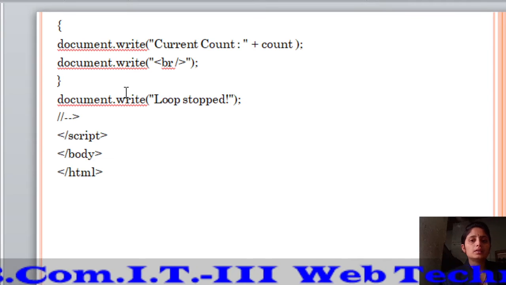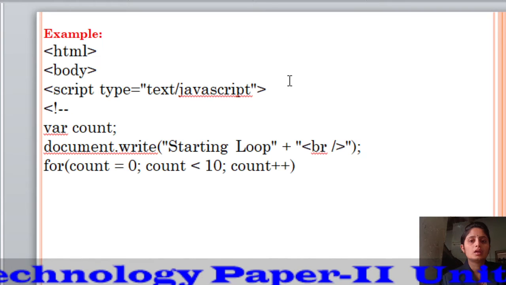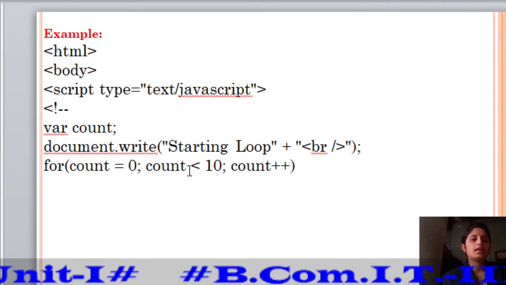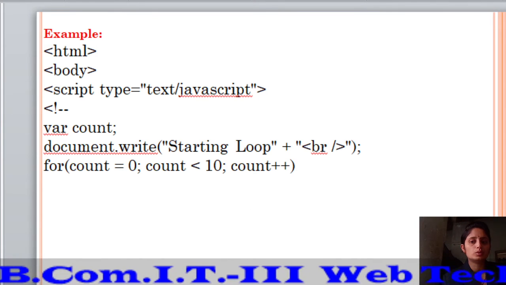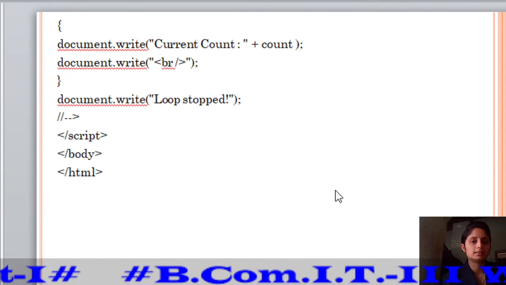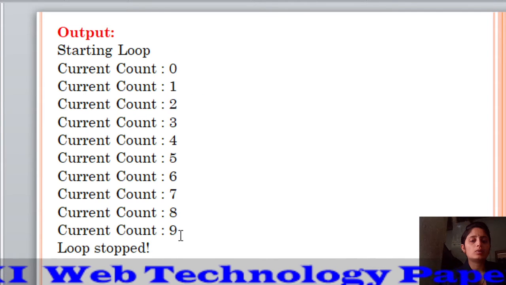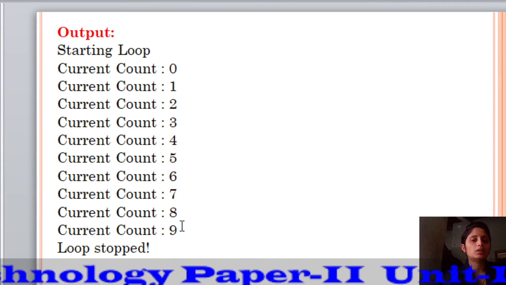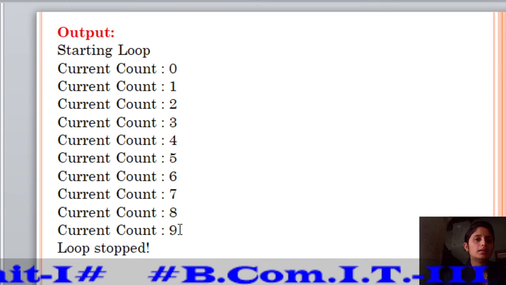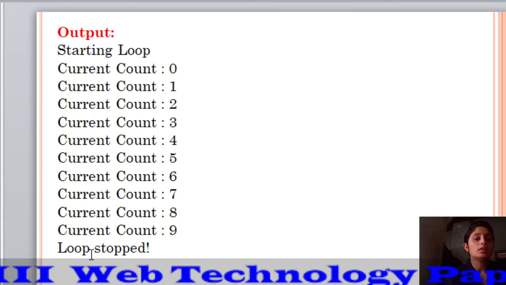After the 9, the loop is stopped because now the count's value is 10. 10 is less than 10, this condition is false. So the statement loop stopped is executed. The output is current count 9. After that the loop stopped because when the count is increased to 10, the condition is not satisfied. 10 is not less than 10. So the loop is stopped here.